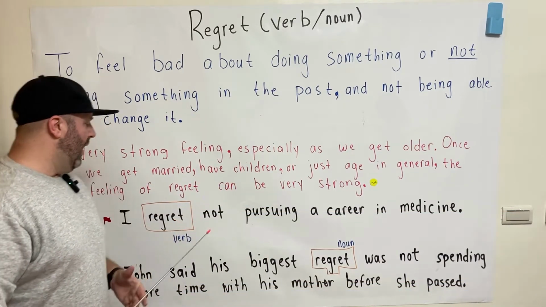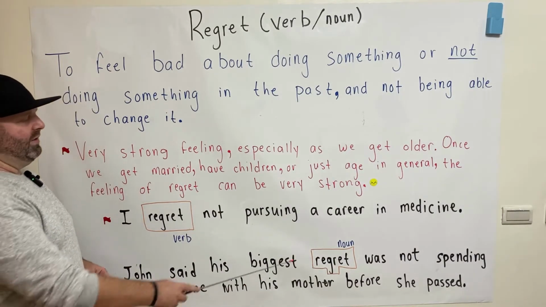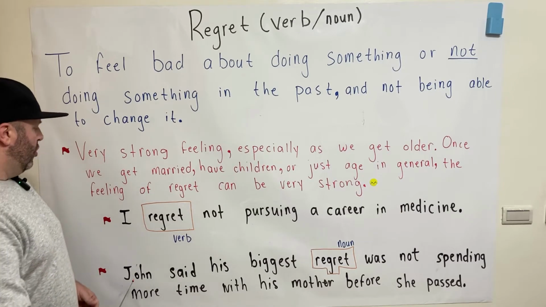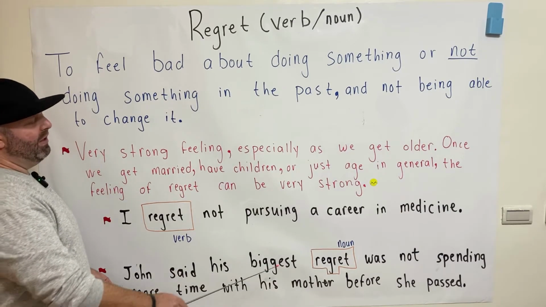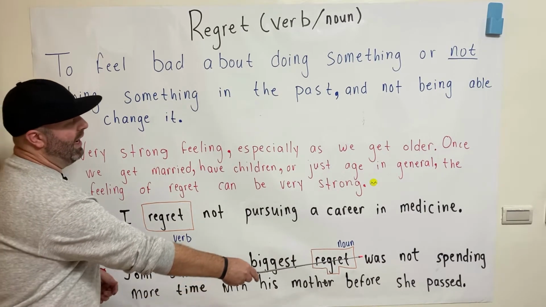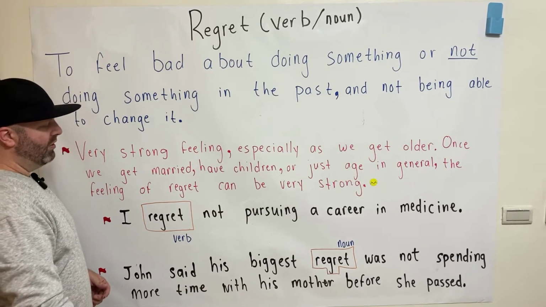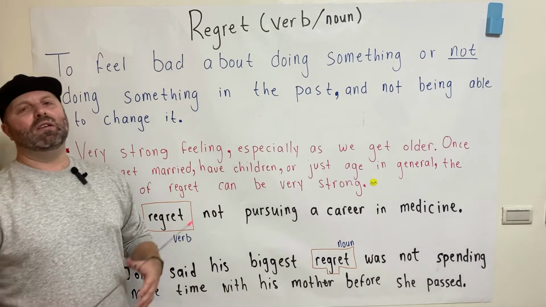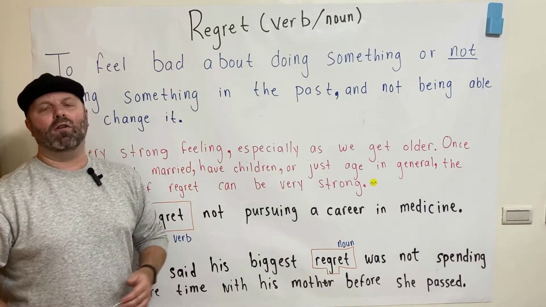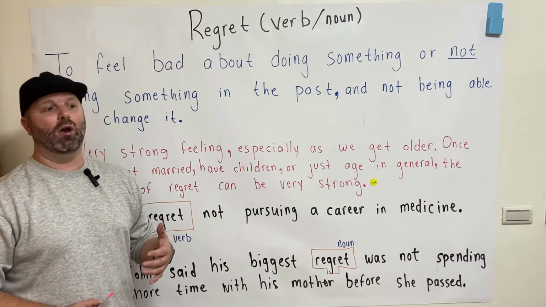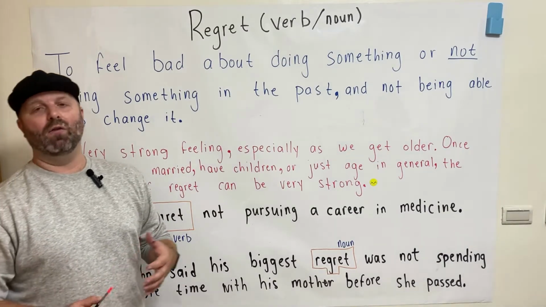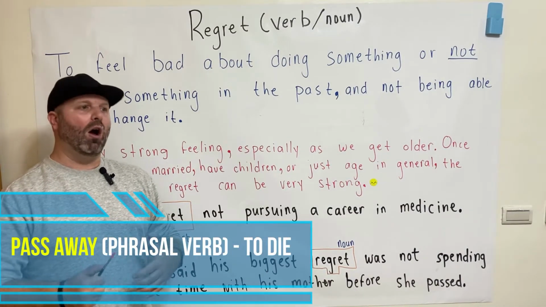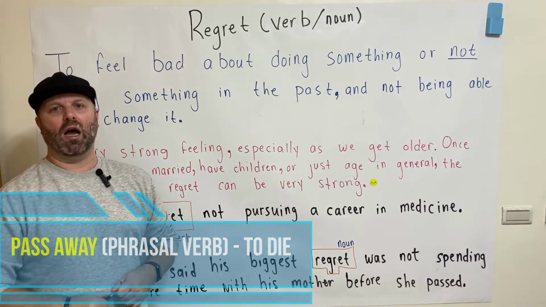Okay, now the second example, we're going to take a look at regret in the noun form here. John said his biggest regret was not spending more time with his mother before she passed. This is another common regret that a lot of people have when someone close to them passes away, a family member or a friend. It's very common for people to say, I wish I had spent more time with them.